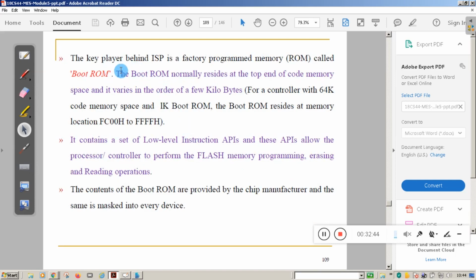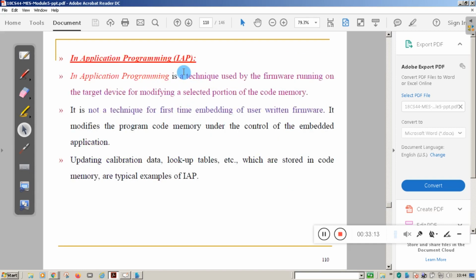Other than that, we have something called boot ROM. Boot ROM resides at the top of the code memory. It holds certain code. It helps for in-system programming. So boot ROM plays the key role in in-system programming. It holds the code, and it will dump the hex file from your PC to the target device. That is the main job of boot ROM. It helps for ISP programming.